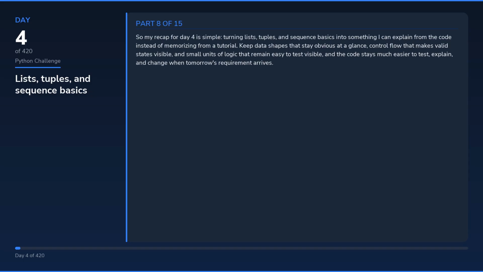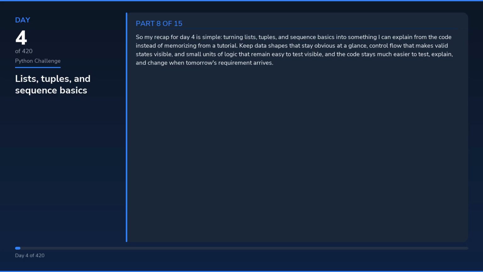So my recap for day 4 is simple: turning lists, tuples, and sequence basics into something I can explain from the code instead of memorizing from a tutorial. Keep data shapes that stay obvious at a glance, control flow that makes valid states visible, and small units of logic that remain easy to test visible, and the code stays much easier to test, explain, and change when tomorrow's